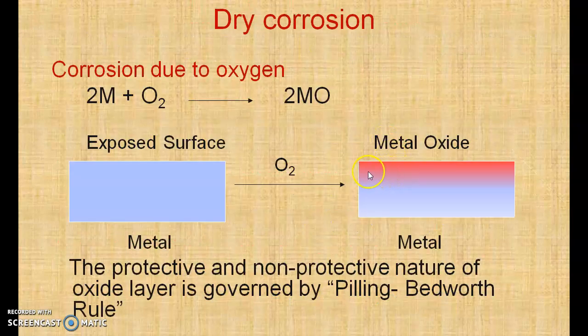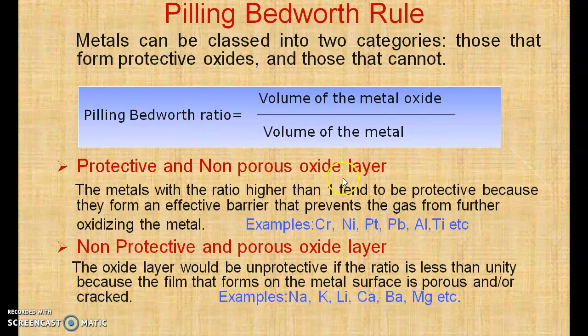So we'll just see. Suppose this is the volume of the metal oxide and this is the volume of the metal. If the volume of the metal oxide formed is more than the volume of the metal from which it is formed, then it will become a protective layer, because it will act as a barrier between the environment and the metal. But if the volume of the metal oxide formed is less than the volume of the metal from which it is formed, then it will be non-protective in nature, because it will have some cracks, some pores, some fissures.